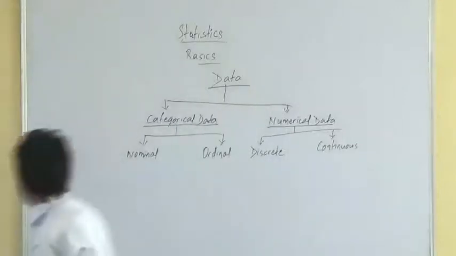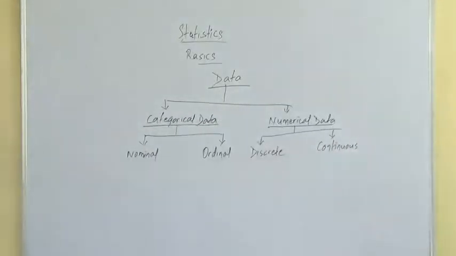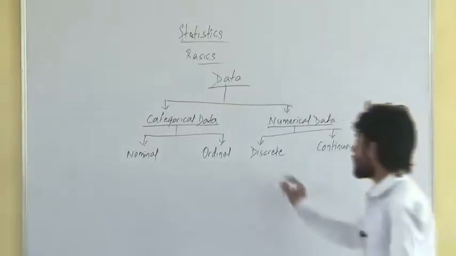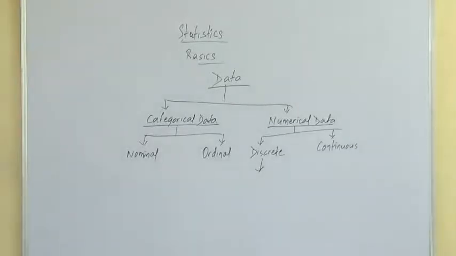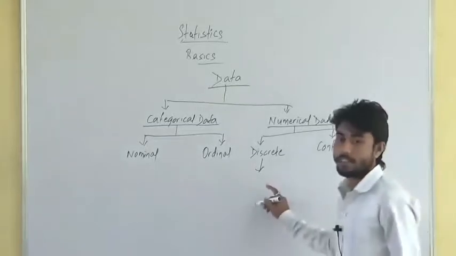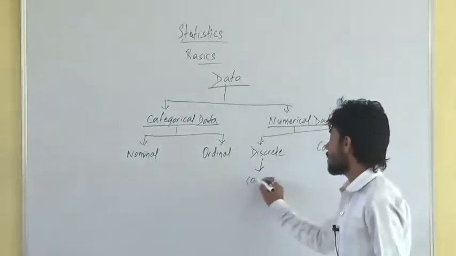Now let's see the difference between discrete and continuous data. Discrete data, we can say discrete variable. Continuous data, continuous variable, the same thing, right? Discrete data is such type of data which can be counted.